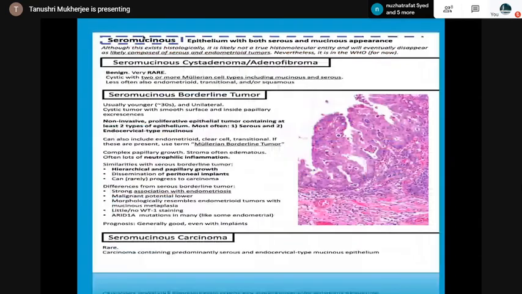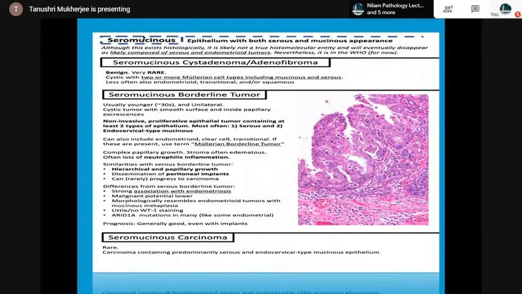Then there is an entity, the seromucinous epithelium, with both serous and mucinous appearance. Seromucinous cystadenoma, adenofibroma, benign, very rare. Then seromucinous borderline tumor. The difference from serous borderline is strong association with endometriosis; malignant potential is lower, and it resembles endometrioid tumor with mucinous metaplasia. Prognosis is generally good. Then seromucinous carcinoma, containing predominantly serous and endocervical type of mucinous epithelium.